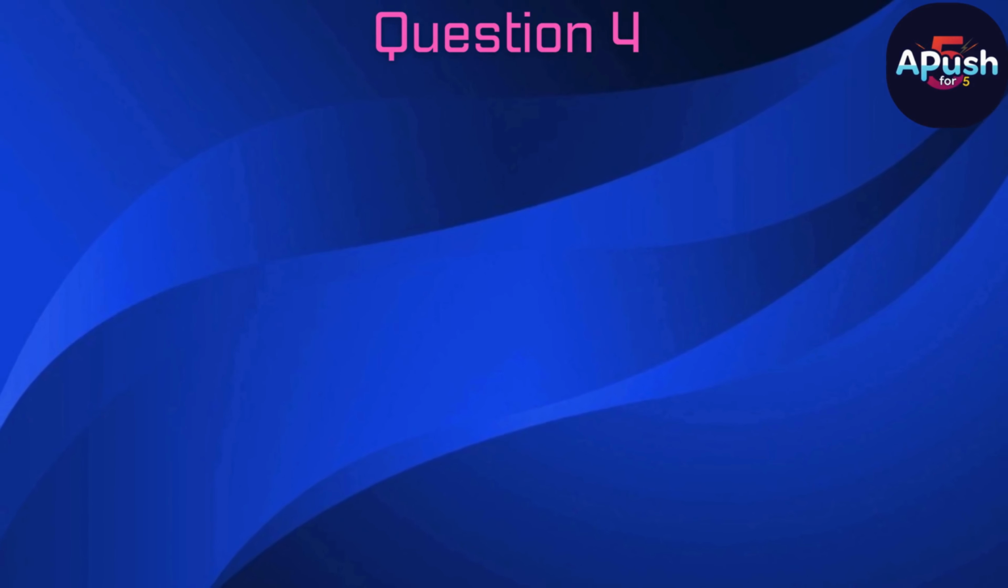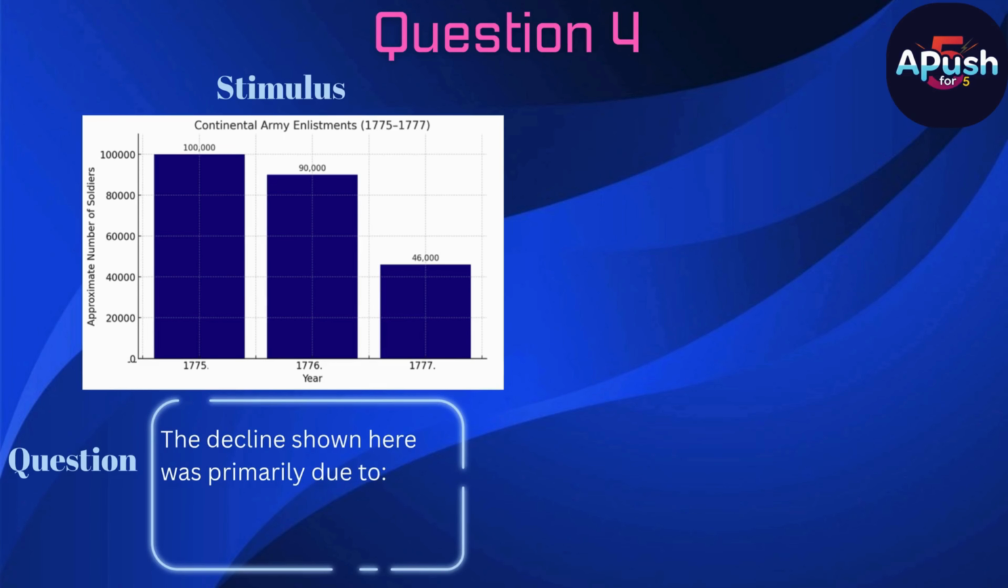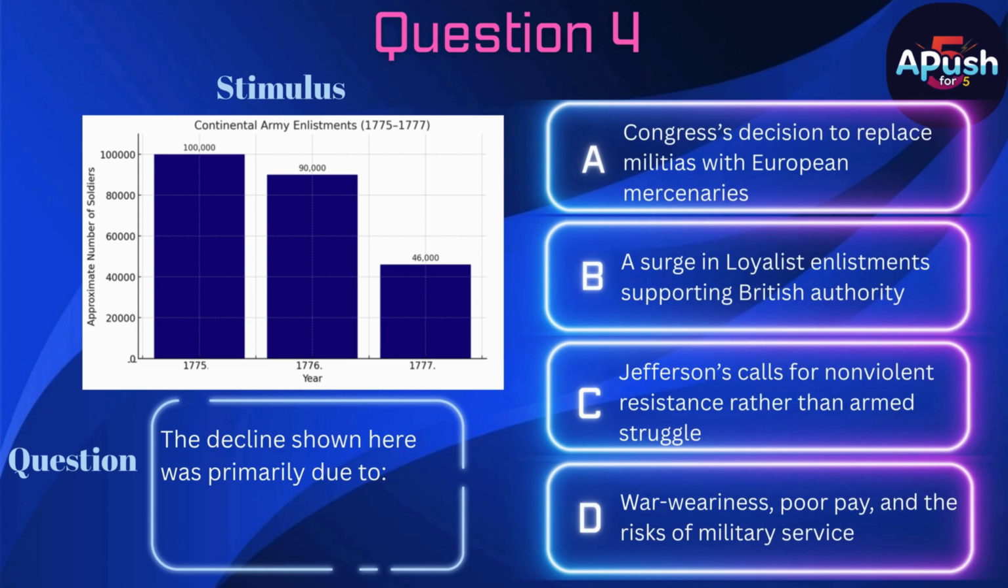Question 4. Stimulus. See image. Question. The decline shown here was primarily due to A. Congress's decision to replace militias with European mercenaries. B. A surge in loyalist enlistment supporting British authority. C. Jefferson's calls for nonviolent resistance rather than armed struggle. D. War weariness, poor pay, and the risks of military service.